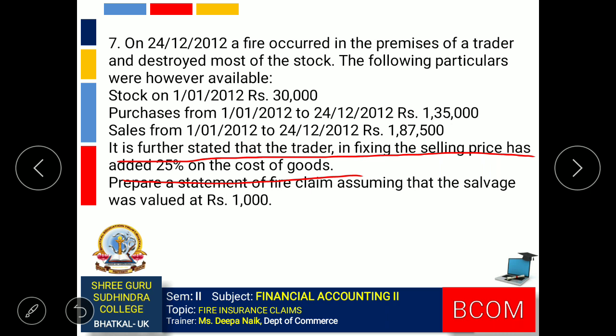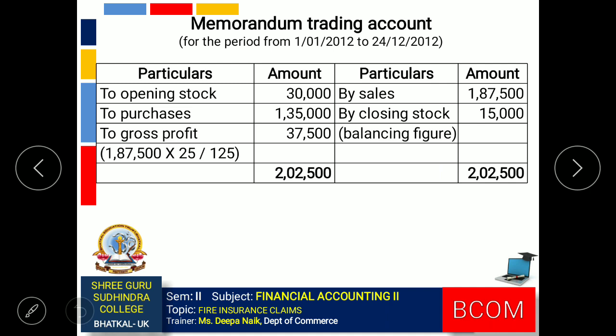As I have already told you, gross profit is calculated always on sales, but here they have said that it is 25% on cost. So there will be only one small adjustment, that is we will take the sale value 1,87,500 into 25% of gross profit divided with the sales percentage 125.